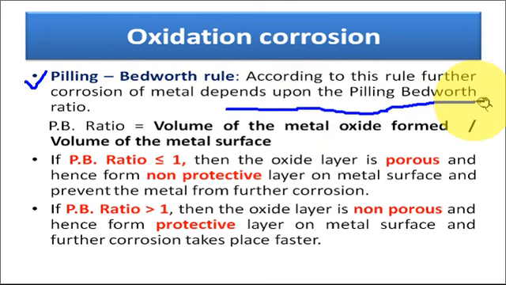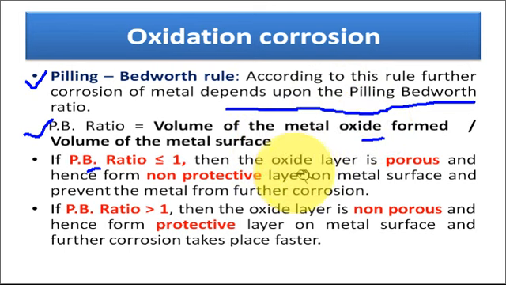Now, what is this Pilling-Bedworth ratio? The Pilling-Bedworth ratio is the volume of the metal oxide formed to the volume of the metal surface. Clear? So if the PB ratio is less than 1, it means the volume of metal oxide is less than the total metal surface.